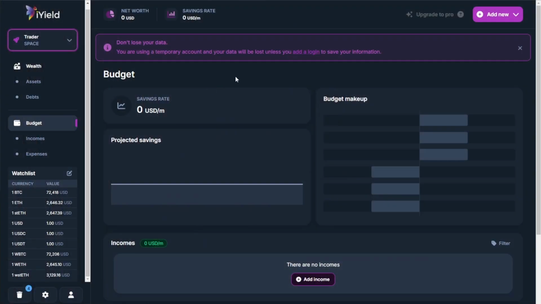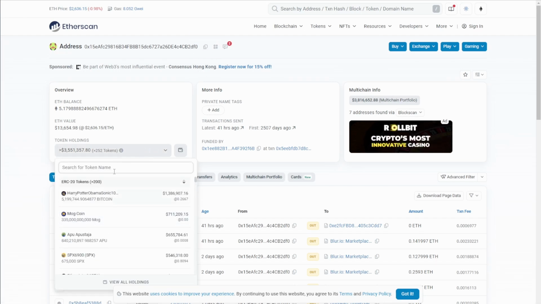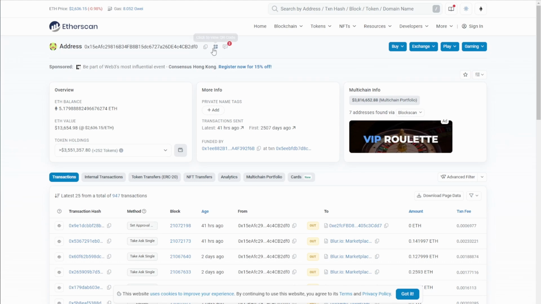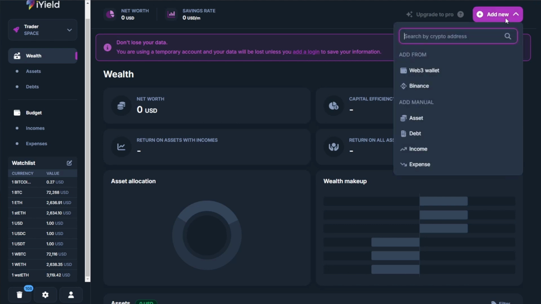Now I wanted to go ahead and demonstrate how we can add information in order to start populating a space within an iYield account and getting some valuable information, and what it could look like. So what I did here is I found a random whale account that holds a lot of different altcoin and meme coin positions, and I'm going to copy that address into iYield. The way we do this is we come up here and click the Add New button.